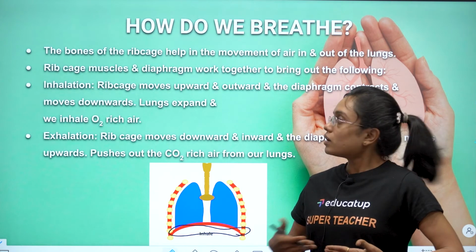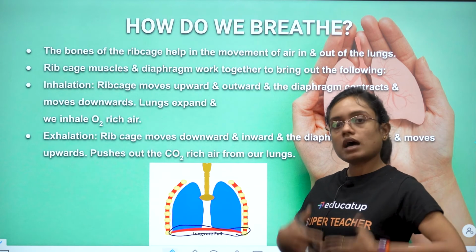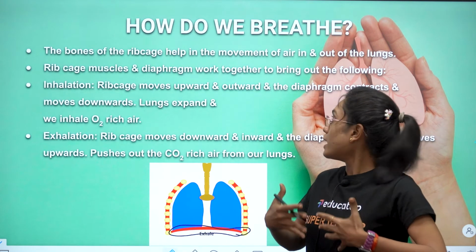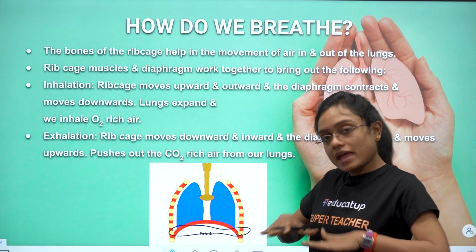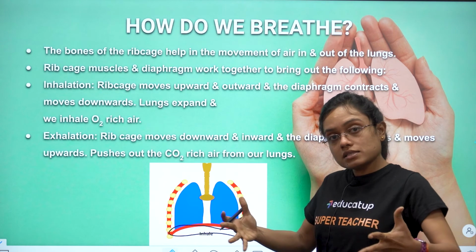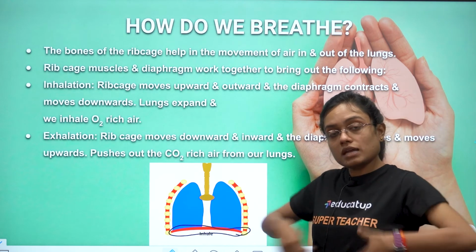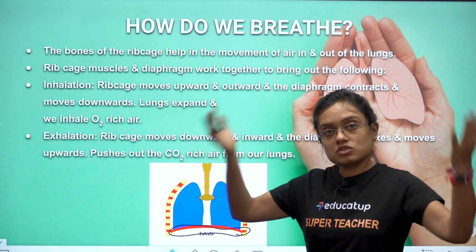So what is happening? Rib cage moves upward and outward, है ना? Our chest becomes like this, and the diaphragm, जो आपका diaphragm होता है, it relaxes and goes down. It contracts and goes down like this. And lungs are having the capacity to take more and more oxygen. Lungs fully open हो जाते हैं, उनमें बहुत सारा ऑक्सीजन जा सकता है.